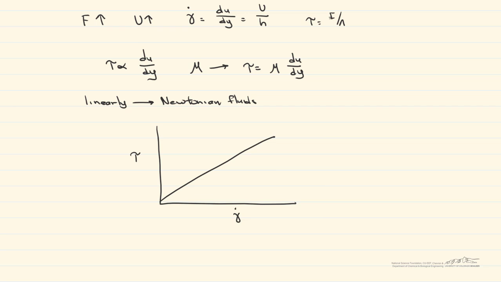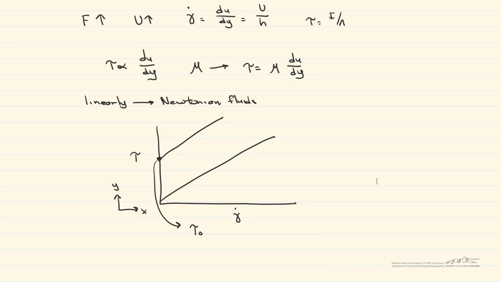However, if we draw a line that looks like this, it's still linear, but the y-intercept is not 0. What it means is it takes a certain amount of shear stress, which we call the yield stress and is often designated by tau 0, to create flow. An example of this is ketchup.